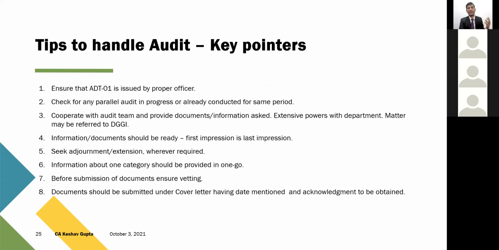The reason I explained the management part of the department hierarchy is that you must know that it is issued by a proper officer, and that there is a DIN mentioned on it. I'm sure you are aware that any document without a DIN is invalid. That DIN number can also be verified online on the department portal. So the DIN is mentioned, ADT-1 is proper, it is in the correct format, and it is issued by a proper officer.